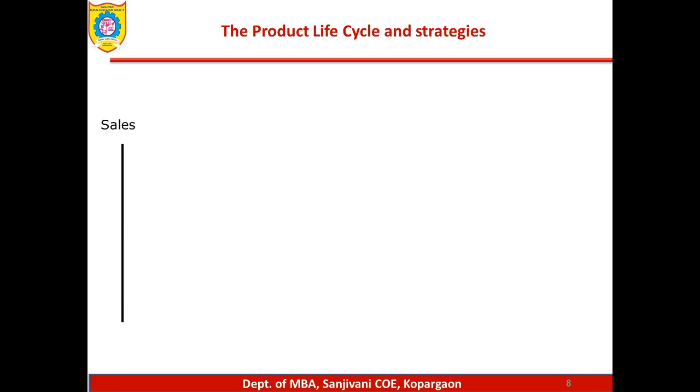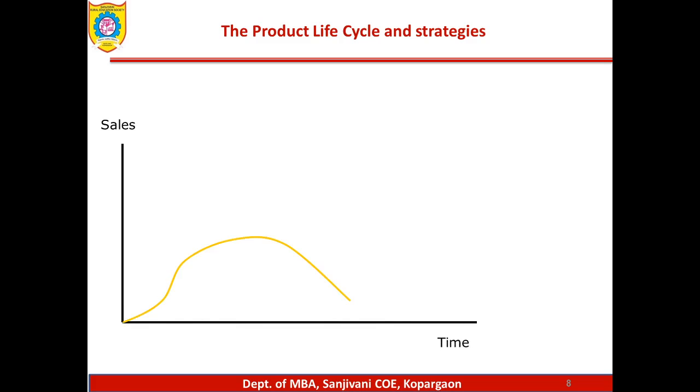We had already seen that on the y-axis there is sales and on the x-axis there is time. If this is at company level, you should try to understand these strategies, which is helpful to all of you in formulating marketing strategies.